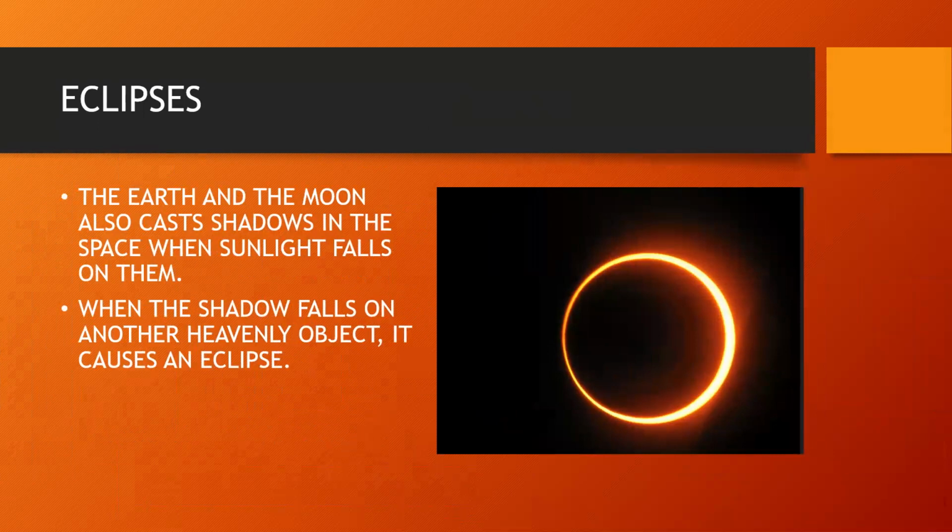Eclipses. Shine a torch towards a wall. Now put your hand between the torch and the wall. Can you see the shadow of your hand on the wall? The earth and the moon also cast shadows in space when sunlight falls on them. When this shadow falls on another heavenly object, it causes an eclipse.